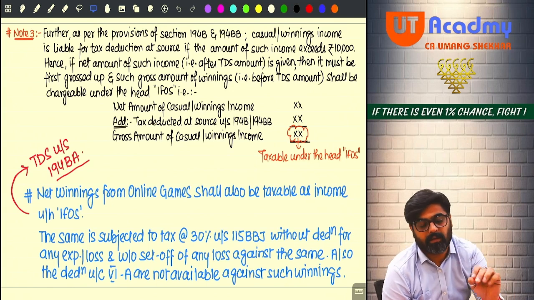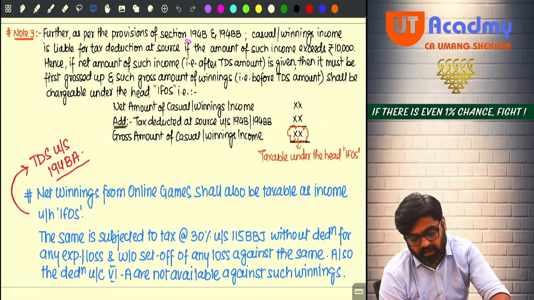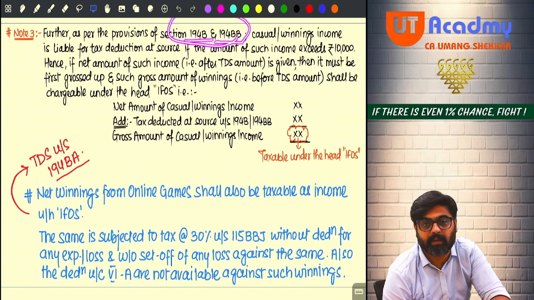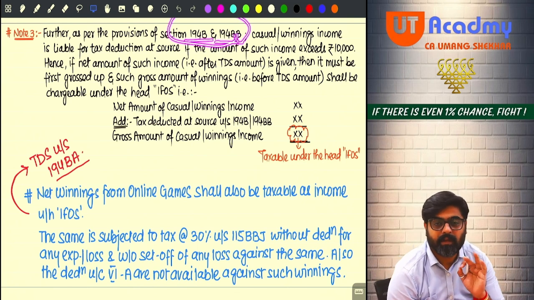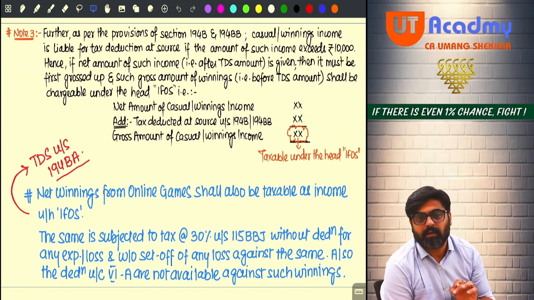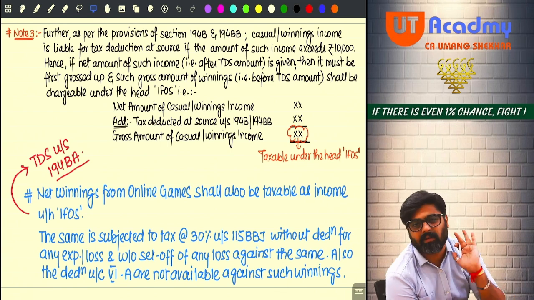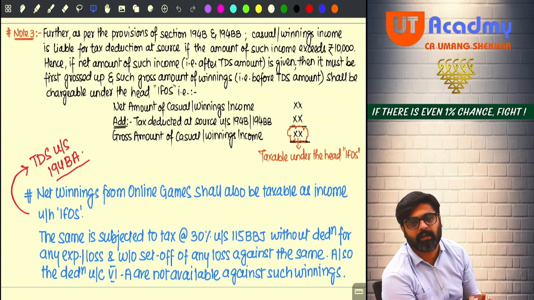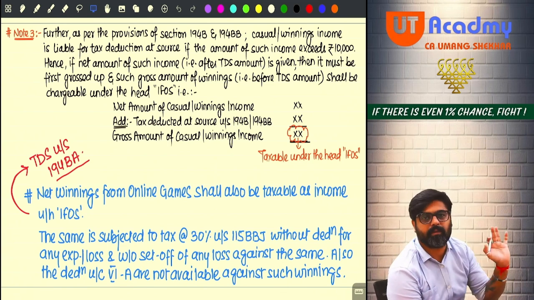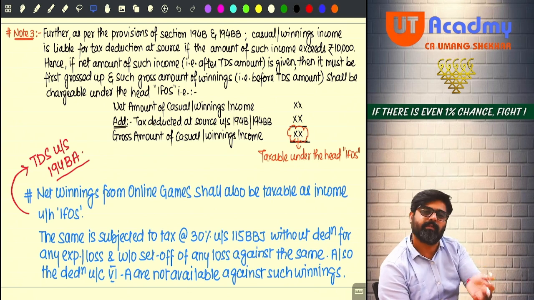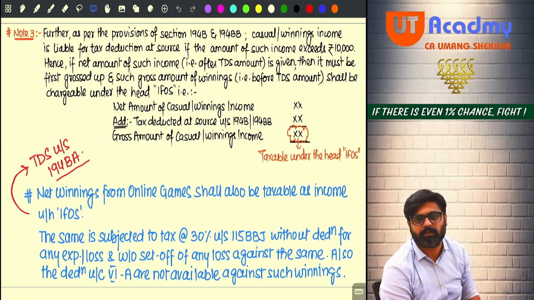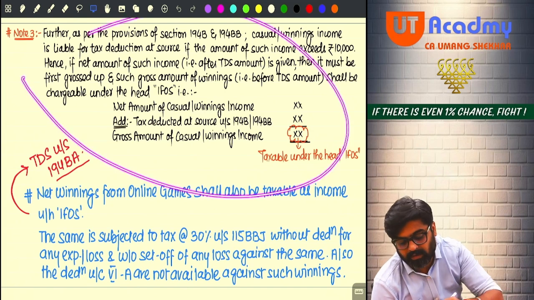But for that, section 194B and section 194BB are applicable. These sections say that whenever the payer is paying winnings and the amount of winnings paid by him is more than 10,000, on the entire winnings the payer is liable to deduct TDS. At what rate? At the rate of 30%, because that was the rate at which you were supposed to pay tax. Why is there a TDS provision here?